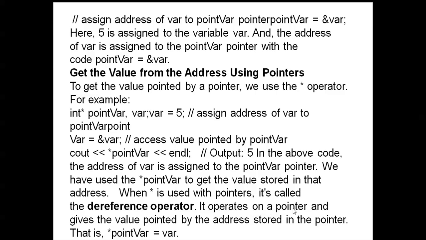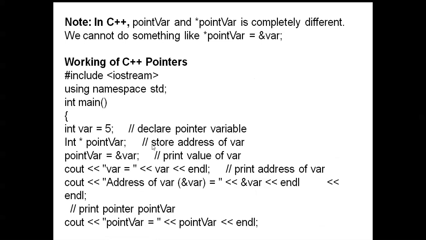Okay, it operates on a pointer and gives the value pointed by the address stored in the pointer. Okay, that is okay. Store pointer: asterisk pointer var is equal to var. Next, you can see a note: in C++, pointer var and star pointer var are completely different. We can't do something like star pointer var, which is called the ampersand flag.